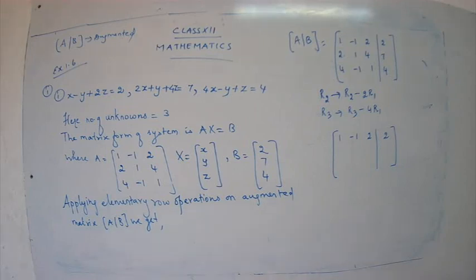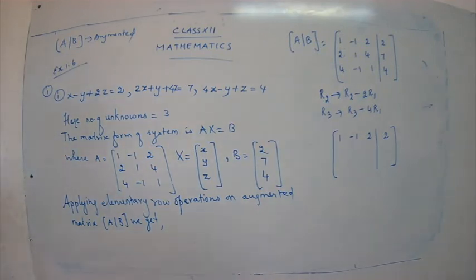Try to do the rough work, children, and you have to be quicker also. Have you taken down?